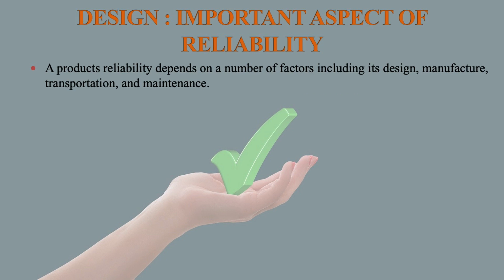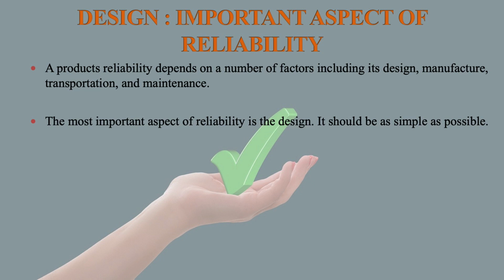A product's reliability depends on a number of factors including its design, manufacture, transportation and maintenance. The most important aspect of reliability is the design. It should be as simple as possible.